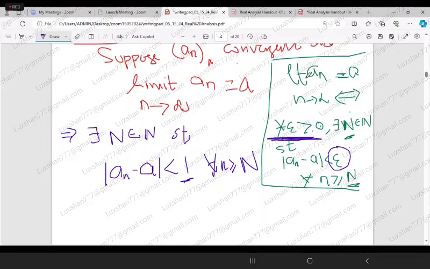Since the limit of a_n equals a if and only if for all epsilon greater than 0 there exists N such that mod of a_n minus a is less than epsilon for all n greater than or equal to N. Therefore, since this is true for any epsilon, in this particular case I am choosing my epsilon as 1, because for all epsilon it is true.